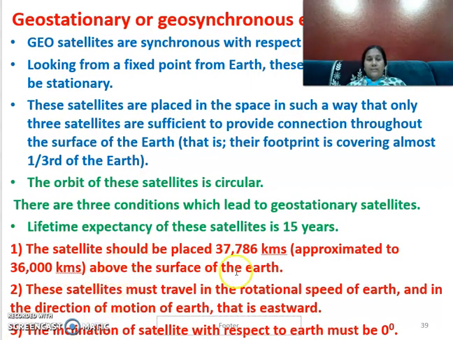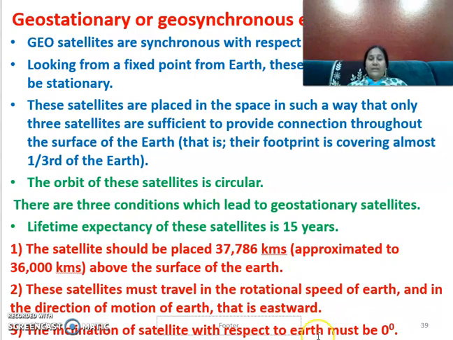And they travel with the speed of the rotation of the earth, in the direction of the motion of the earth, which is the eastward direction. That is how the satellite rotates with respect to the eastward direction.